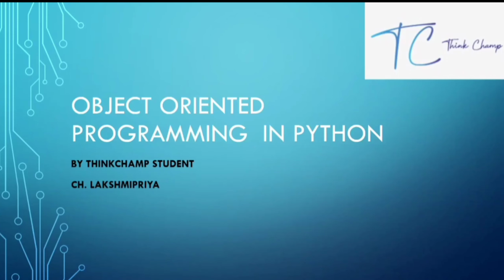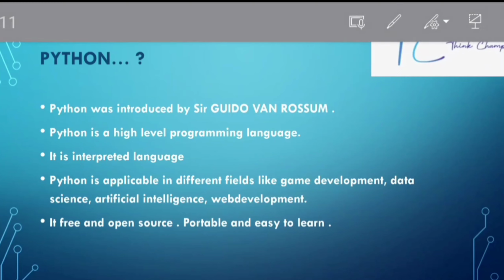Before going to the OOPS concept, we will see a small history of Python. Python was introduced by Guido van Rossum. It is a high-level programming language. It is an interpreted language. Python is applicable in different fields like game development, data science, artificial intelligence, web development, etc. It is free, open source, portable, and easy to learn.